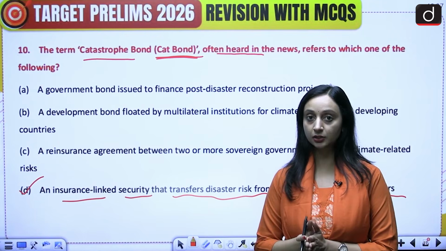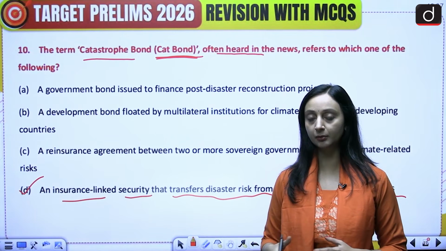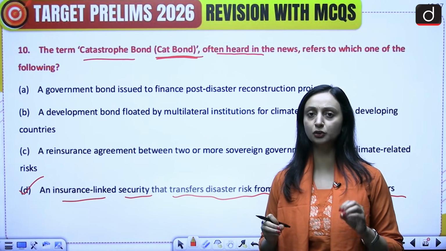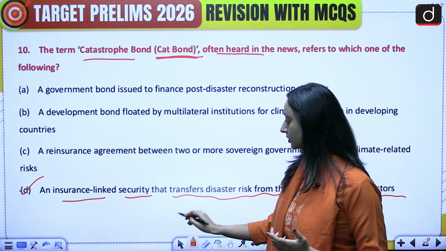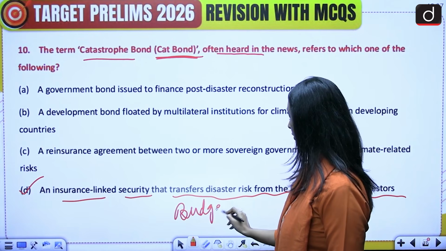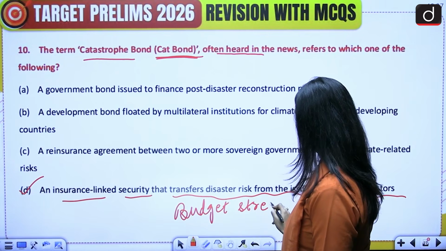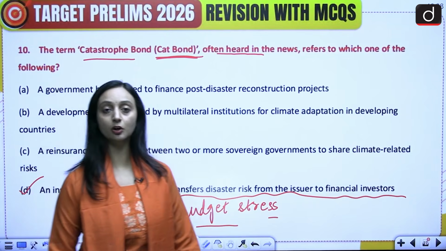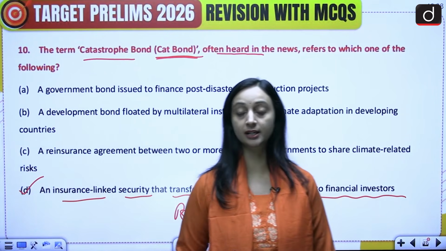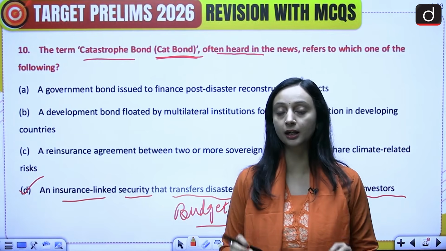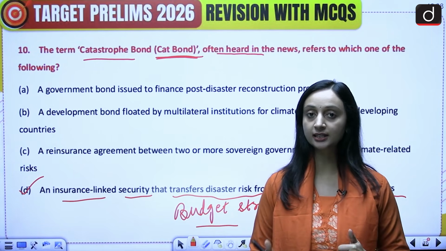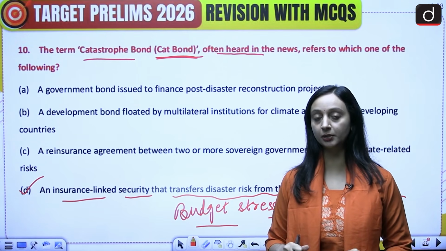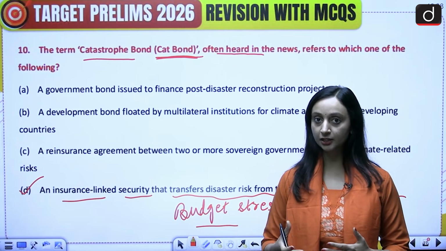Now what happens when a natural disaster happens, earthquake, flood, tsunami, anything? It puts the country at a huge financial risk, a lot of budget stress, right? A lot of budget stress is imposed on the country because now the country has to deal with that disaster. It has to come up with all these plans. There's a lot of financial stress and it's a sudden thing. It's a huge event that happens very suddenly. So the countries feel very much under pressure. That is why they issue such financial instruments.